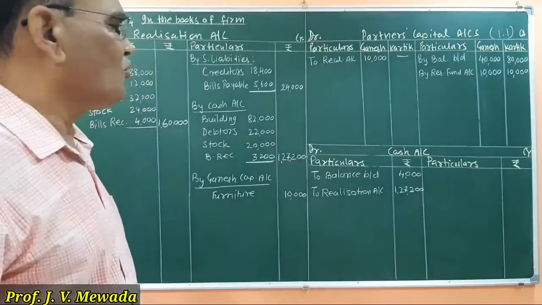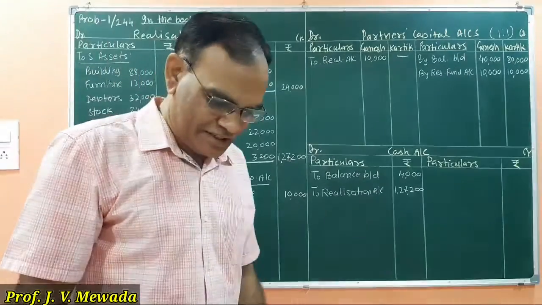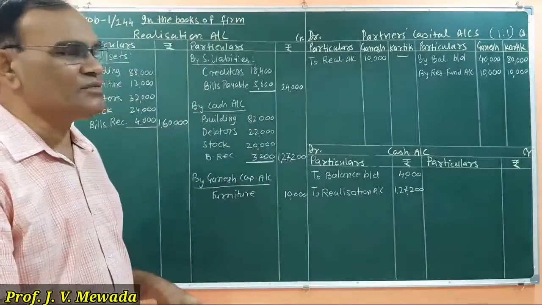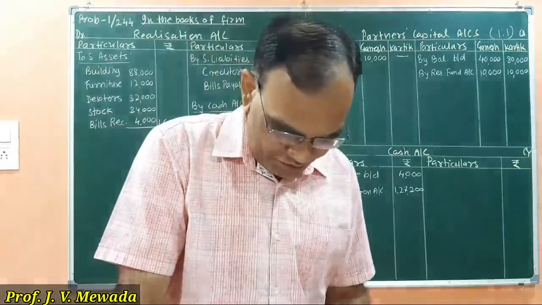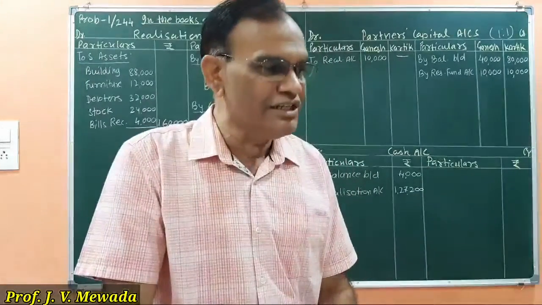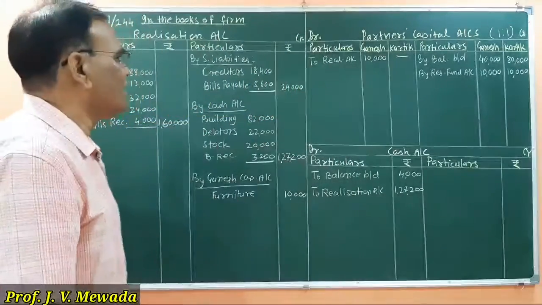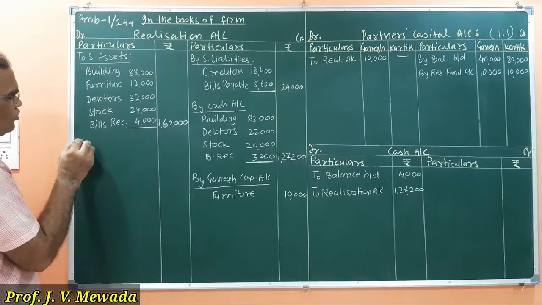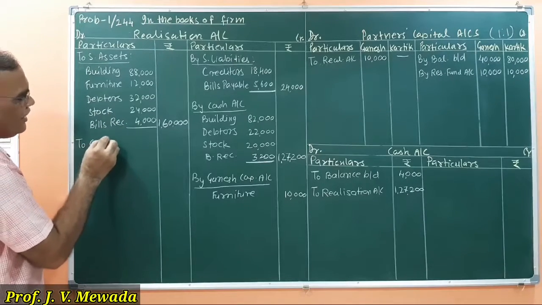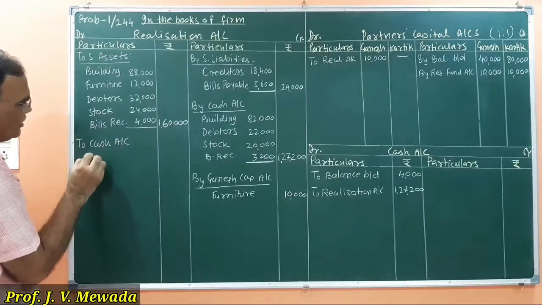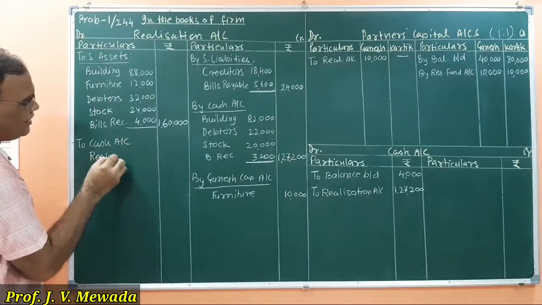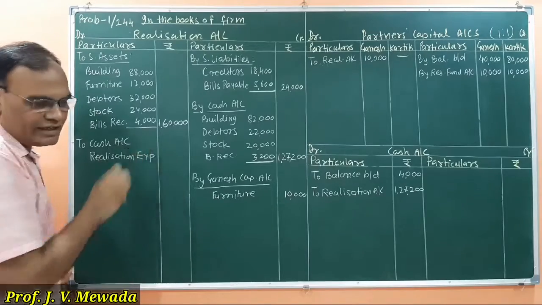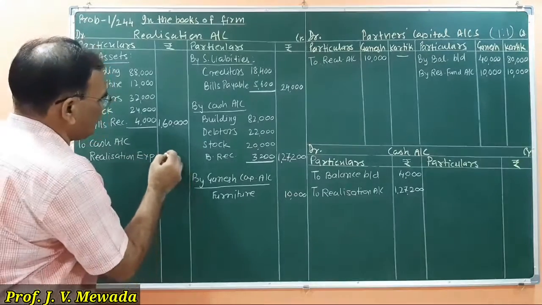Now in step number 4 we are having payment of liabilities. So in payment of liabilities, first we have to make the payment as per the order. The first thing that we have to pay is realization expense. So we will pay the realization expense on the debit side of realization account to cash account, and here we will write realization expense, and the amount is only 2000.